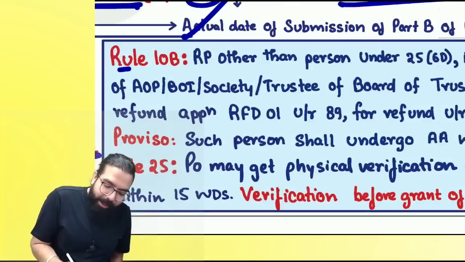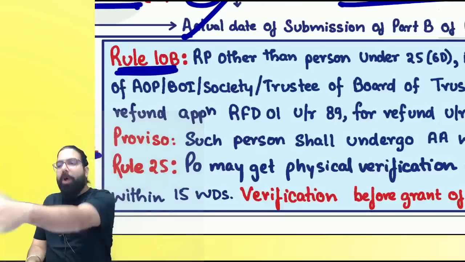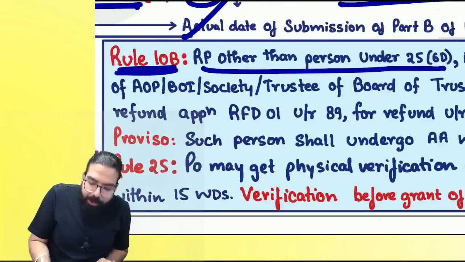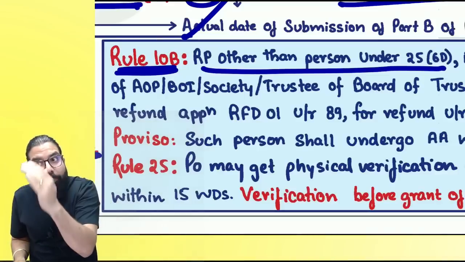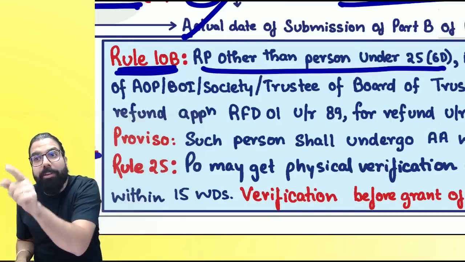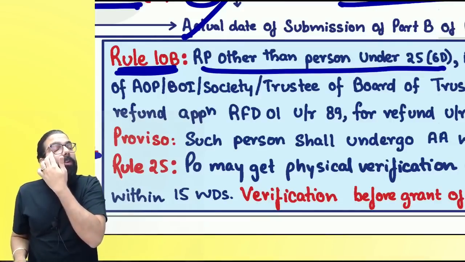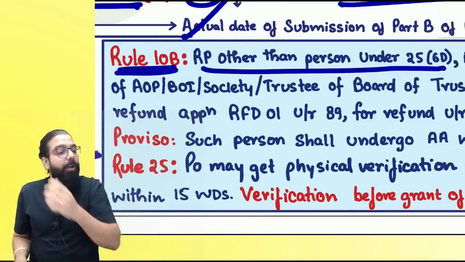Rule number 10B goes ahead and says, listen, if you are a person other than a person under 25/6D. Who is the person other than 25/6D, everyone?